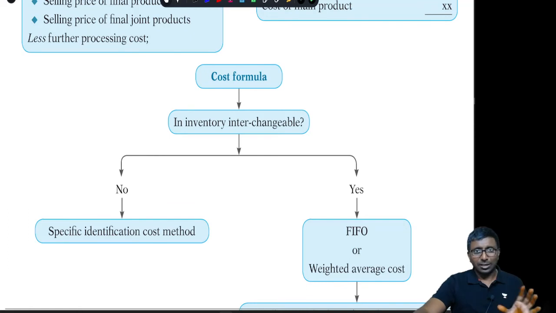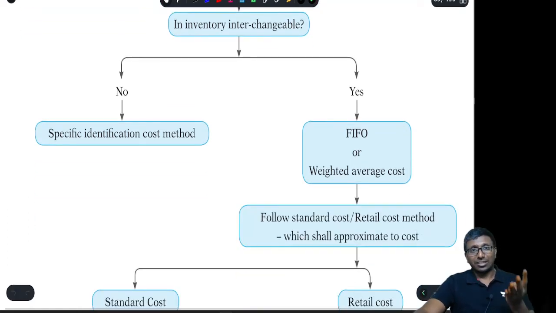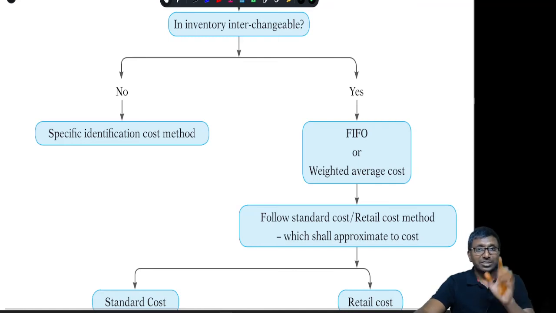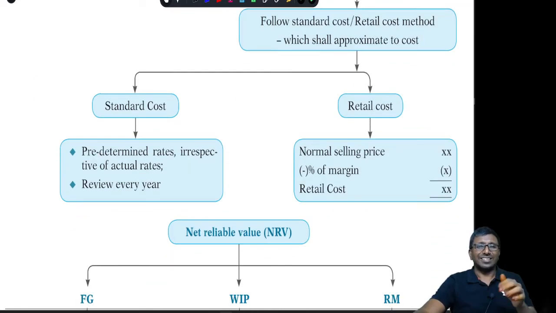Done. So that's all. No, not that's all. You can follow the standard cost method or retail cost method. But when you are following standard or retail cost method, the management has to review it frequently. That means the standard cost you fixed in the previous year, does it make sense in the current year also? You are supposed to check it. Standard cost is nothing but an average cost which the management will determine. Retail cost is normal selling price minus gross profit. Selling price minus gross margin, if you cut it, what is left is COGS. COGS is nothing but cost.